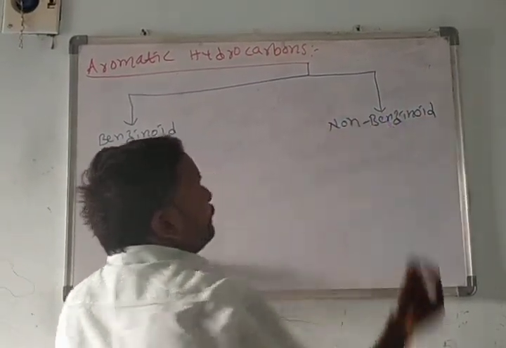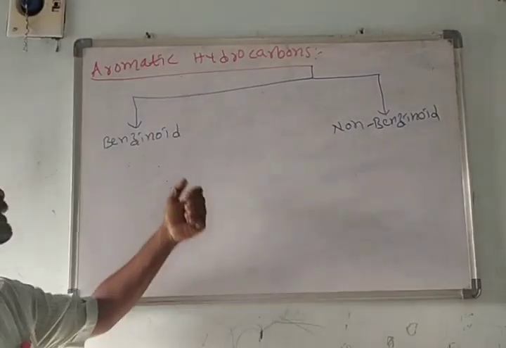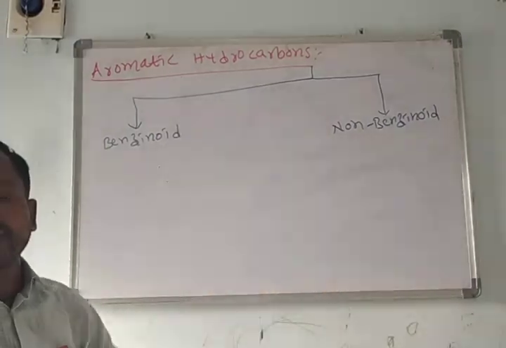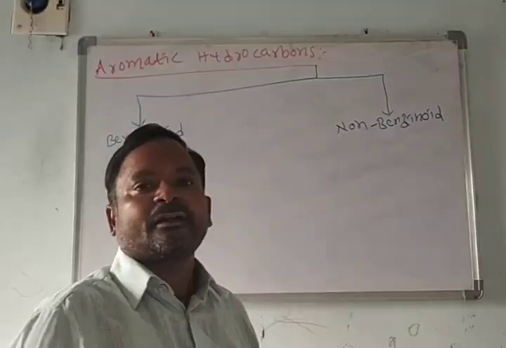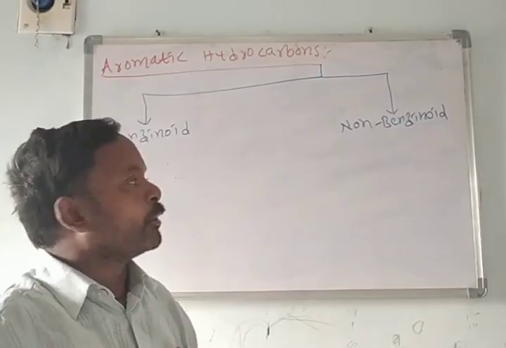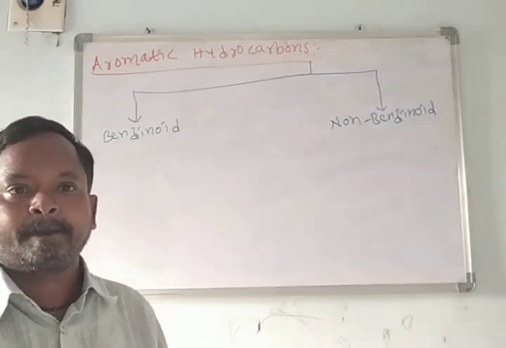What does it mean? A benzenoid aromatic compound has a benzene structure. A non-benzenoid aromatic compound has no benzene structure.